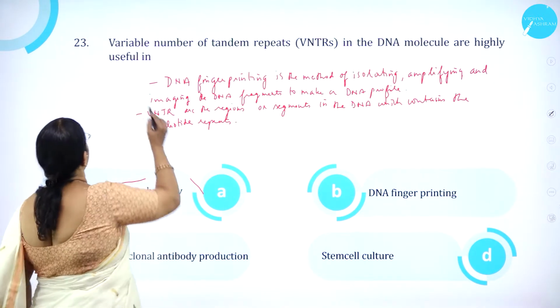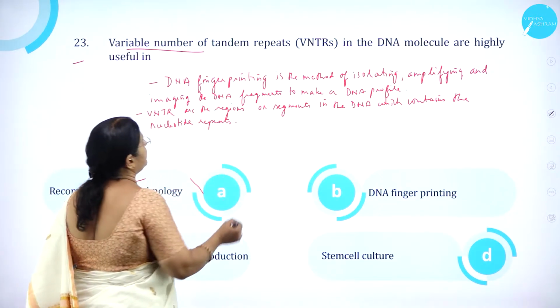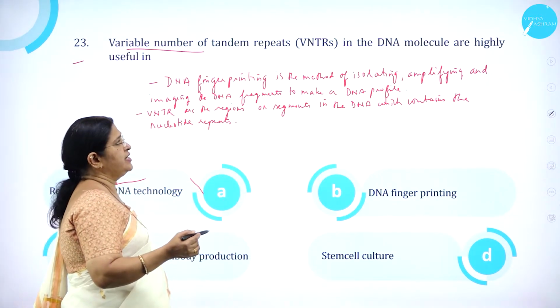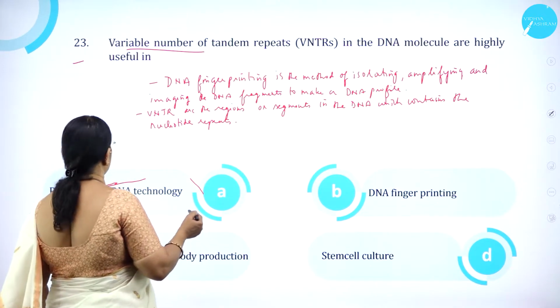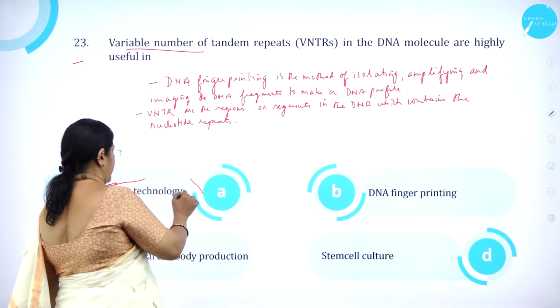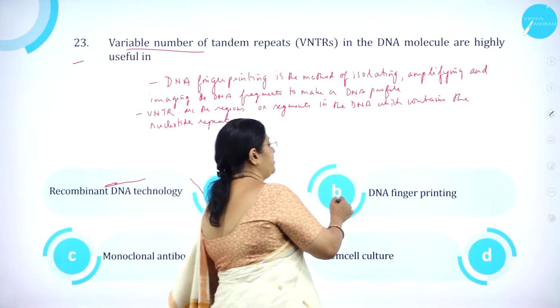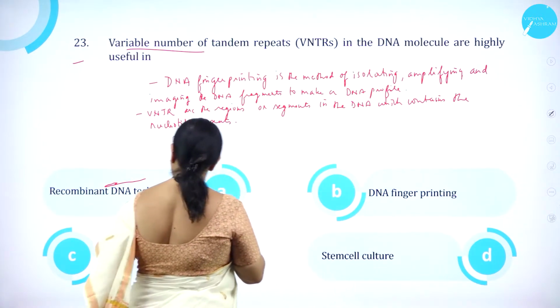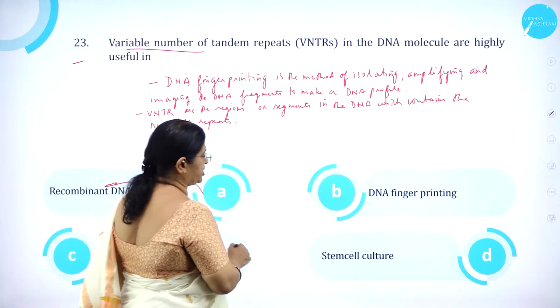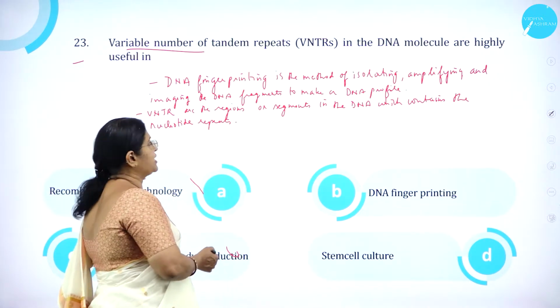Moving on to question number 23. Variable number of tandem repeats, that is VNTRs, in the DNA molecule are highly useful in option A, recombinant DNA technology. Option B, DNA fingerprinting. Option C, monoclonal antibody production. And option D, stem cell culture.